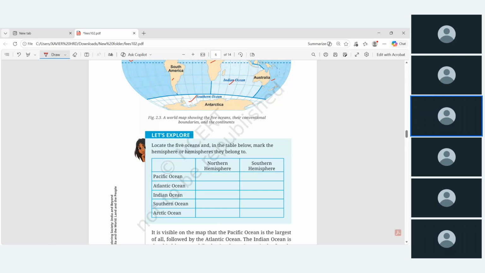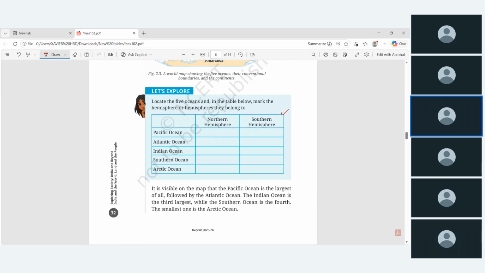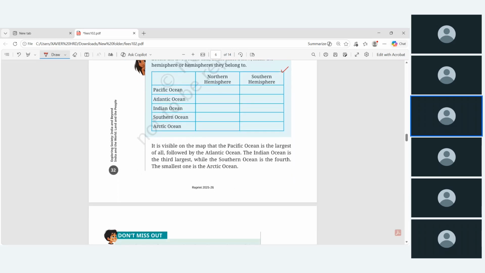So now you can fill it. It's actually a 6th standard level book now. That is why they have given such kind of tabulation. What are the oceans in the northern hemisphere and southern hemisphere. And here's some fact you can note down.